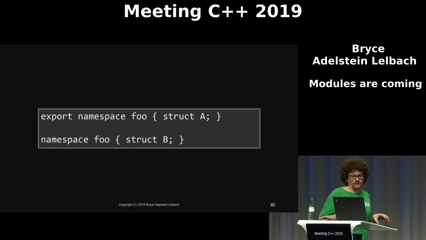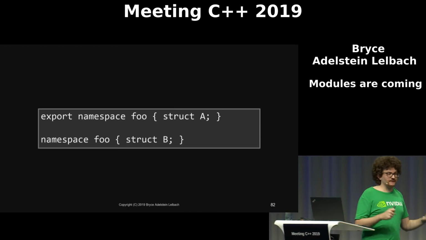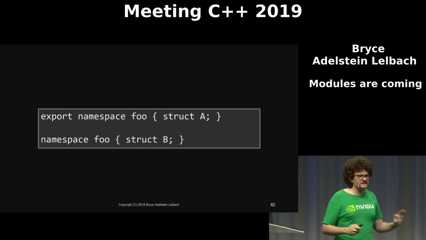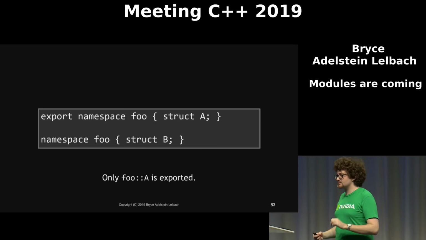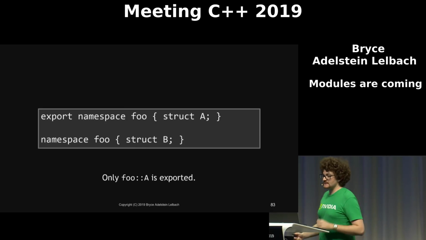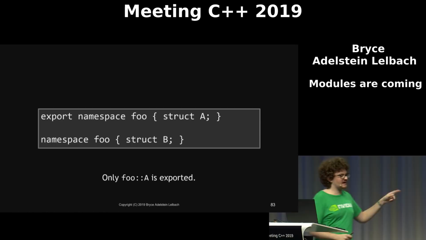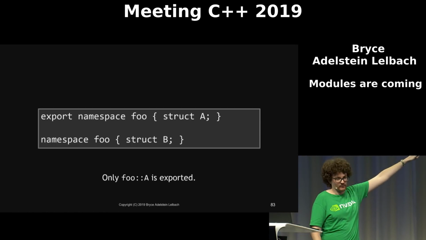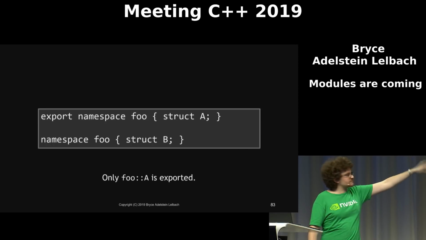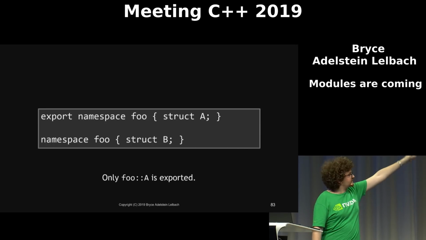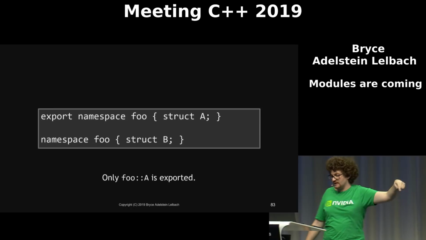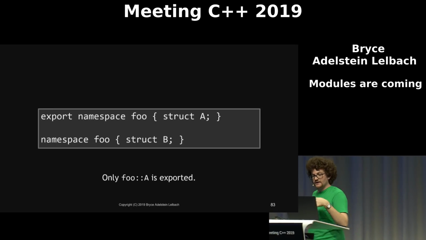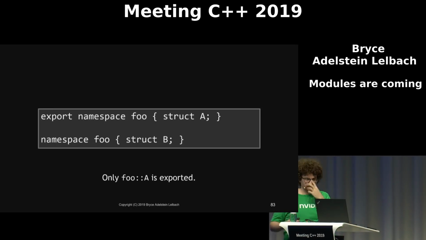You can export the members of a namespace block. But it's important to note that this does not mean that you're exporting the entire namespace. So in this example here, I've got two namespace blocks, both for namespace foo, and I exported the first one, which contains A, which means that foo A is exported, but the second namespace block is not exported. So anything I declare in that block, if I don't otherwise export it, will not be exported.